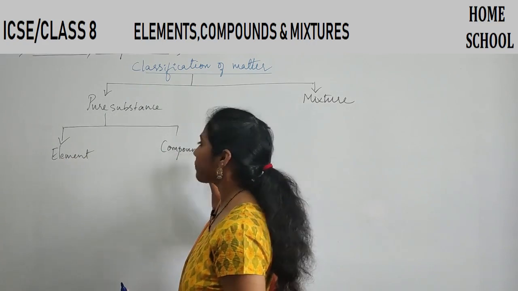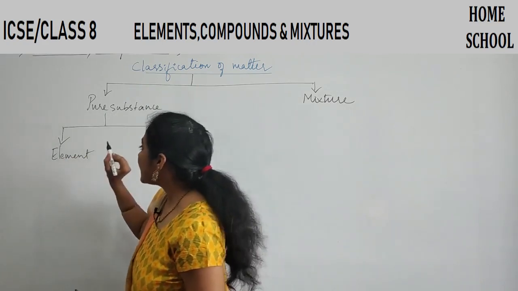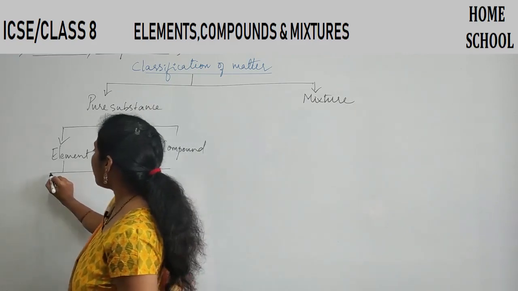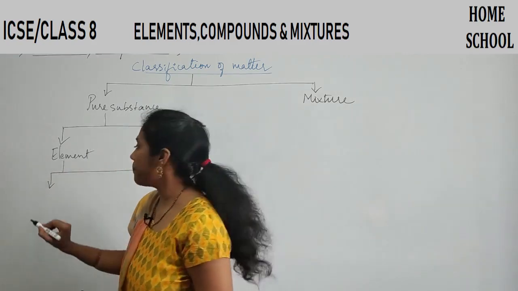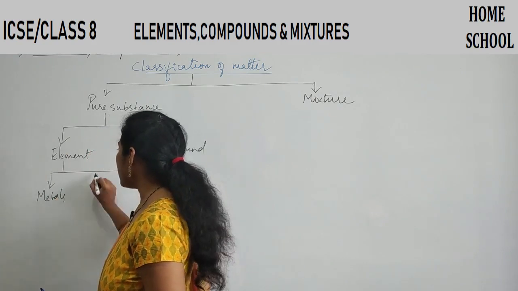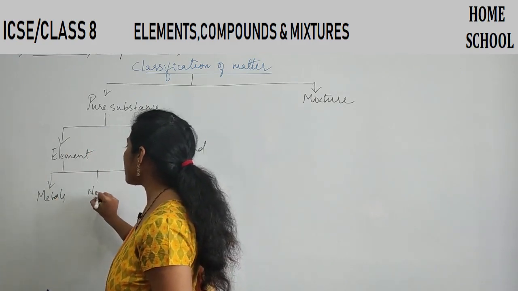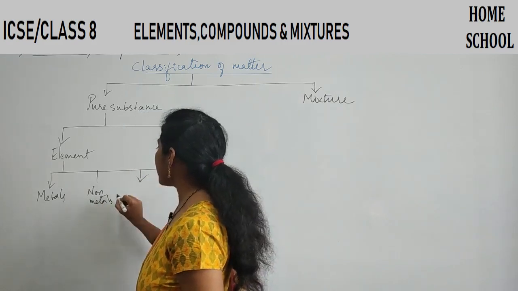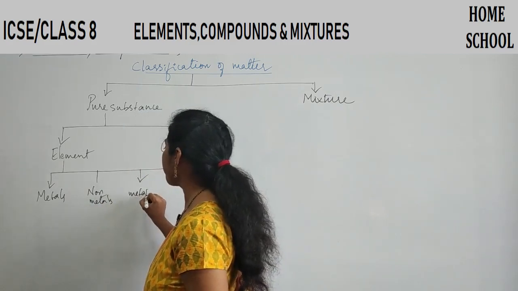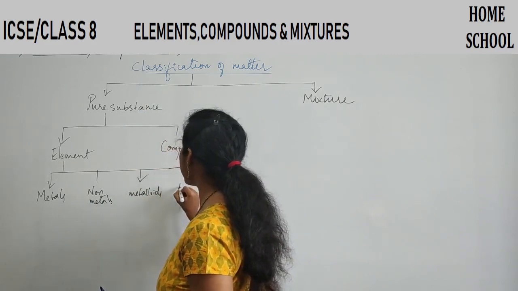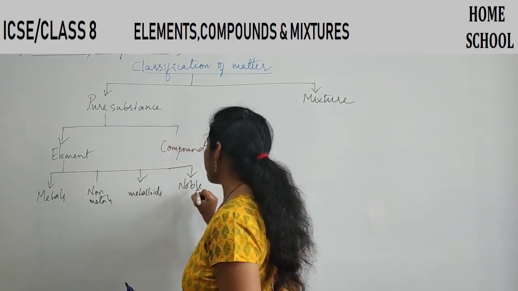Got it? And now this element is again further classified into four types. First variety we call metals. Second variety is non-metals. The third one is metalloids. And finally, the last variety is noble gases.